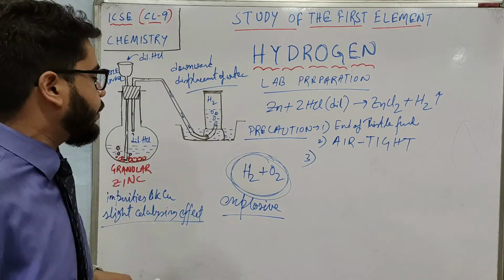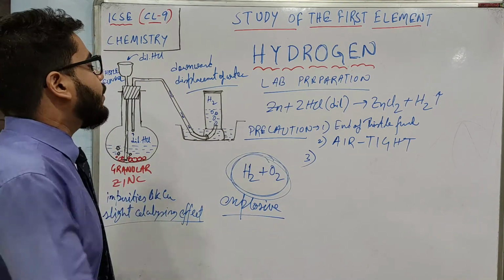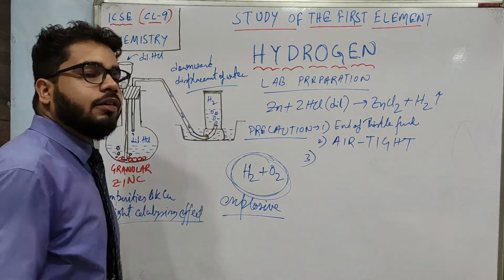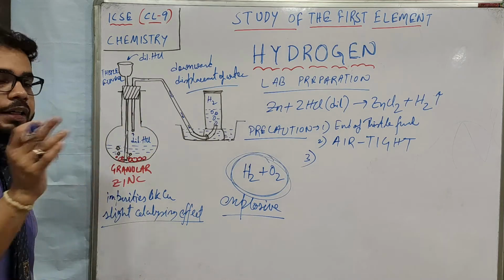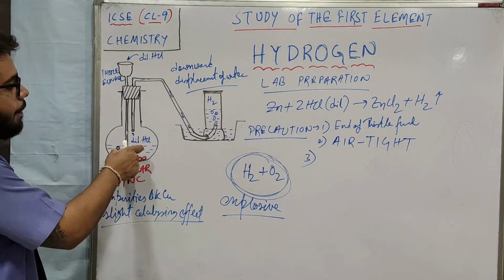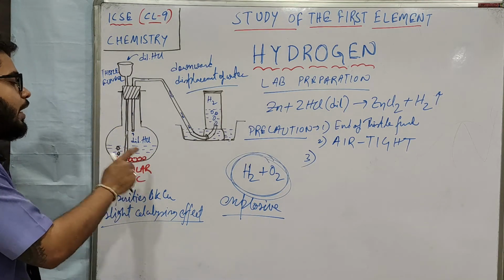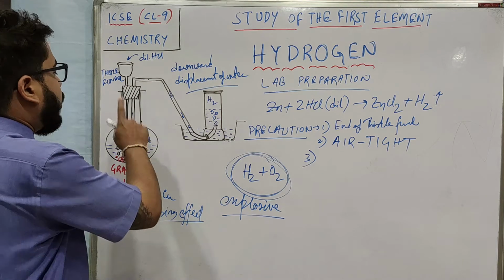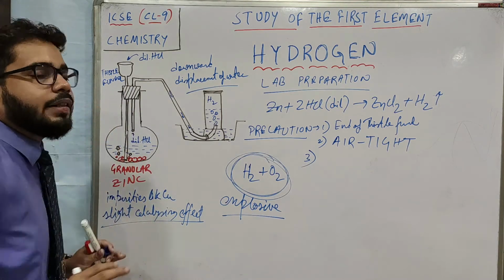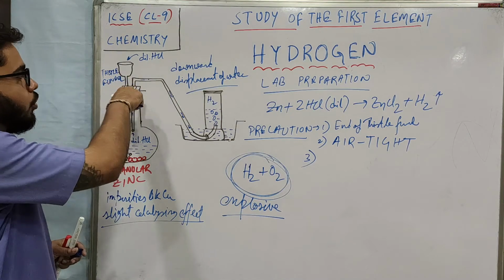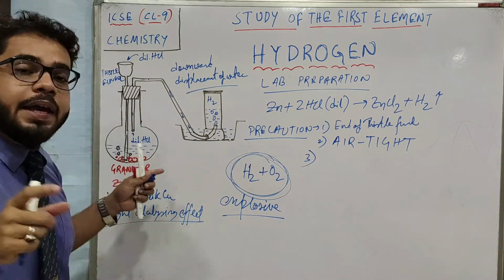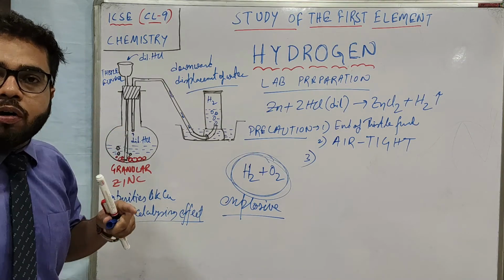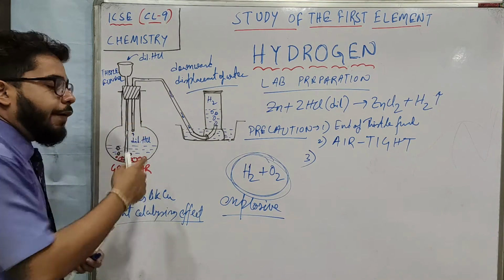In the third precaution, what we must ensure is you have kept one inverted gas jar here by downward displacement of water, and here you have put granular zinc and dilute hydrochloric acid for the reaction to happen. Now let's understand, when you close the flask, there was already some air here, because you did not make it vacuum, right?